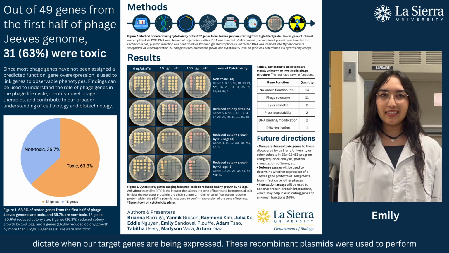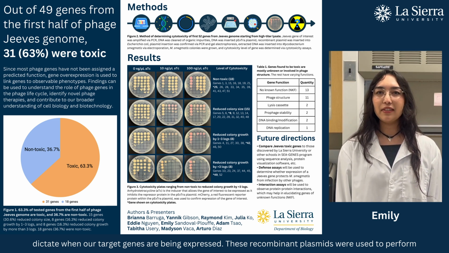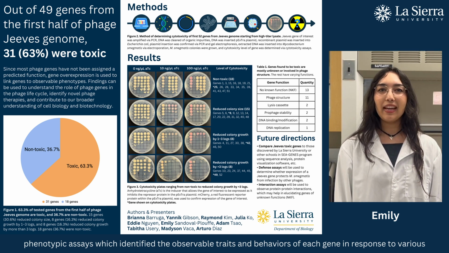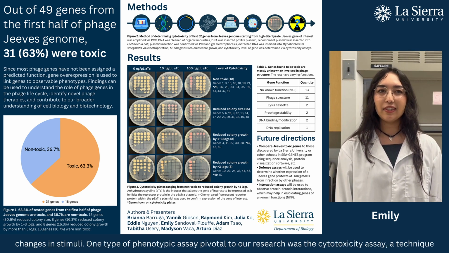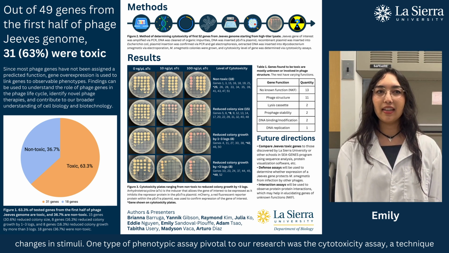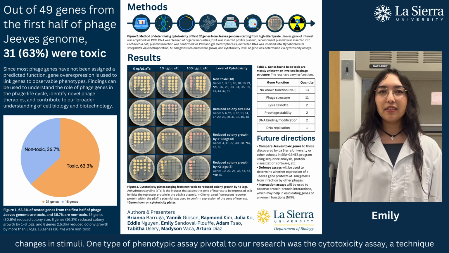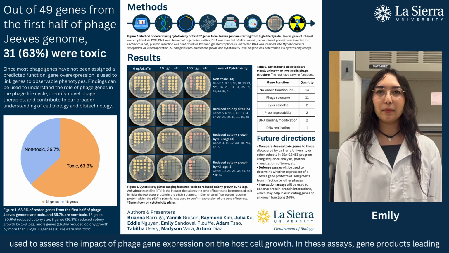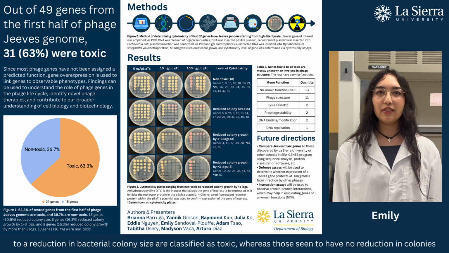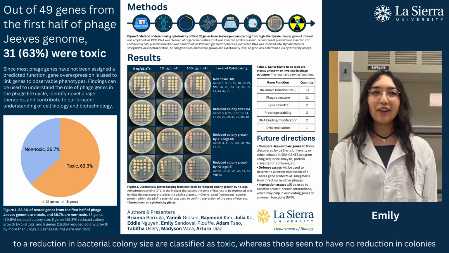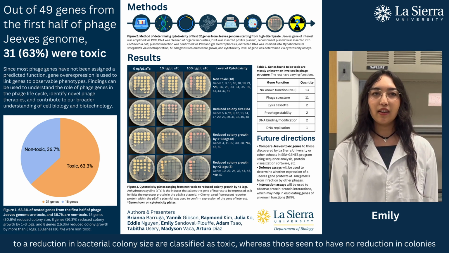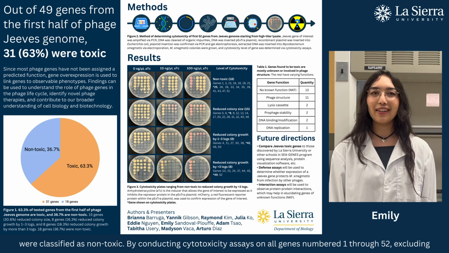genes are being expressed. These recombinant plasmids were used to perform phenotypic assays which identified the observable traits and behaviors of each gene in response to various changes in stimuli. One type of phenotypic assay pivotal to our research was the cytotoxicity assay, a technique used to assess the impact of phage gene expression on the host cell growth. In these assays, gene products leading to a reduction in bacterial colony size are classified as toxic, whereas those seen to have no reduction in colonies were classified as non-toxic.